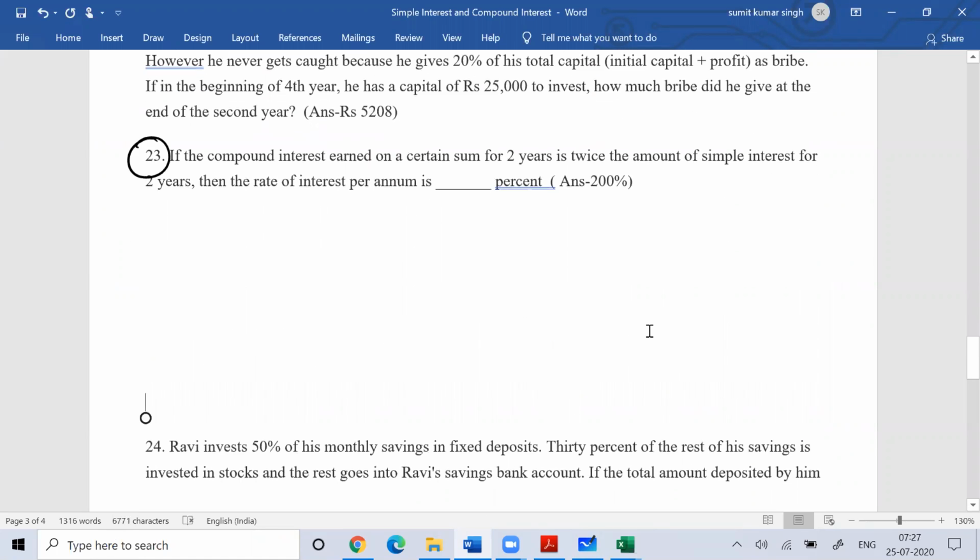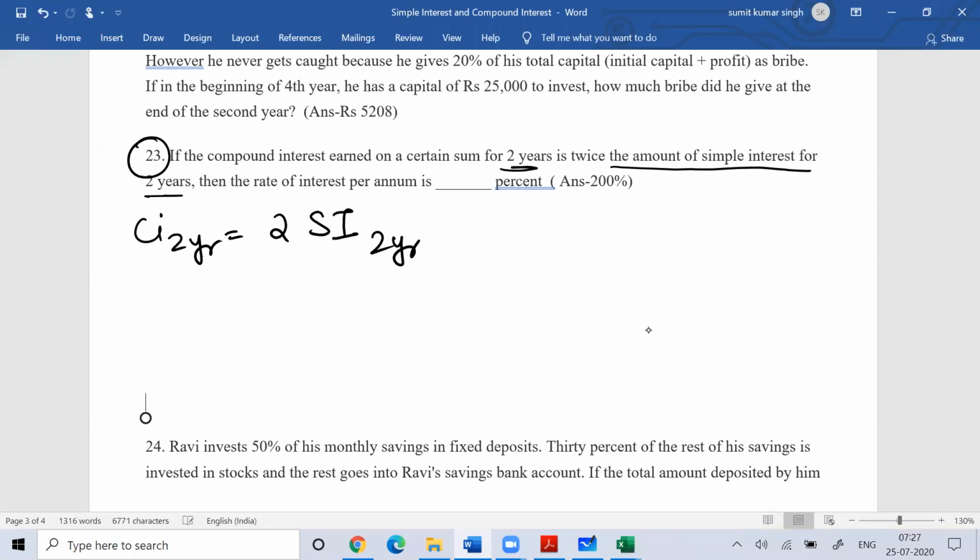If the compound interest earned on a certain sum for 2 years is twice the amount of simple interest for 2 years, it means the compound interest you're getting for 2 years is double of the simple interest you get for 2 years. That is given to you. So imagine, let the simple interest for 2 years be X. So the compound interest for 2 years would be 2X.